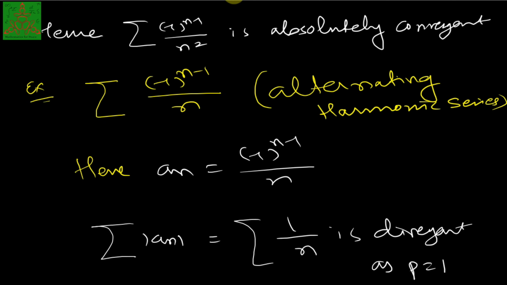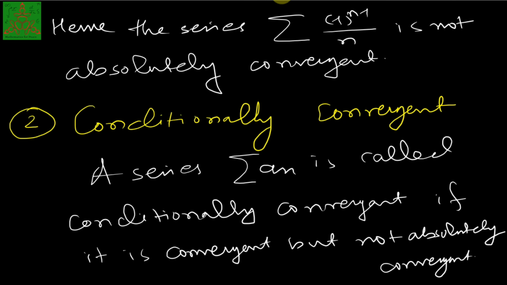So let us try to prove that summation of minus 1 raised to n minus 1 upon n is a convergent series, but we have already proved that it is not absolutely convergent. So this is an example of a conditionally convergent series.